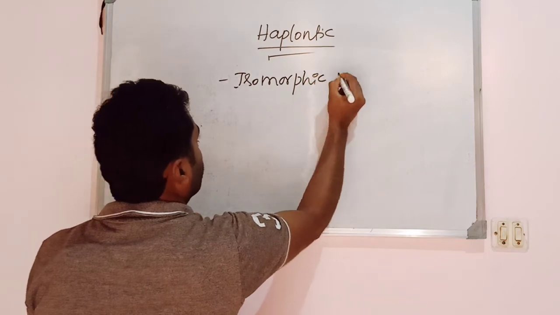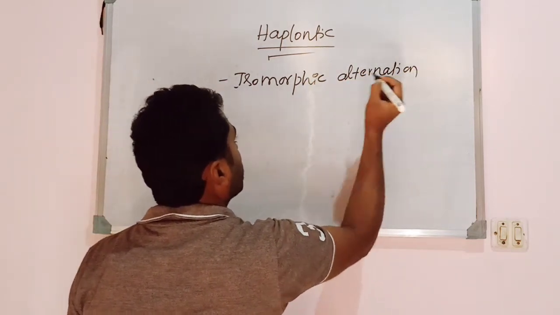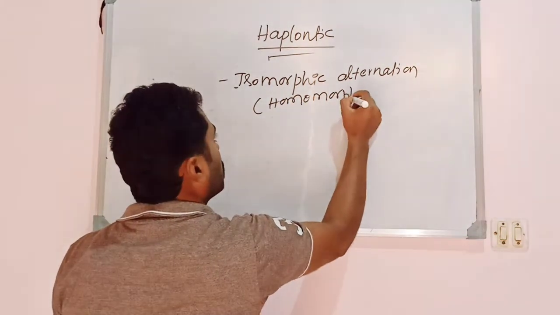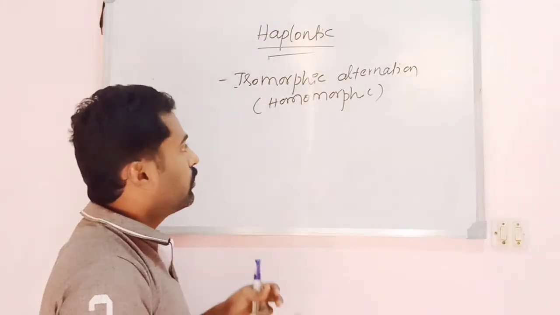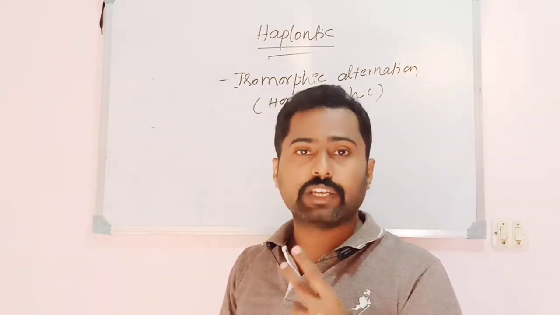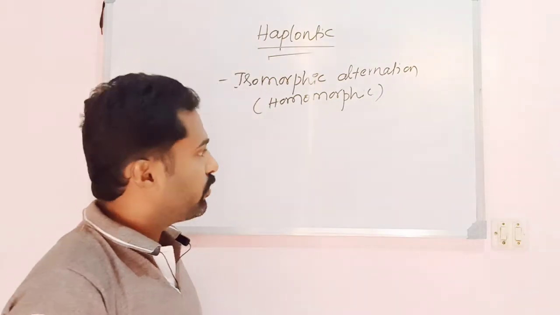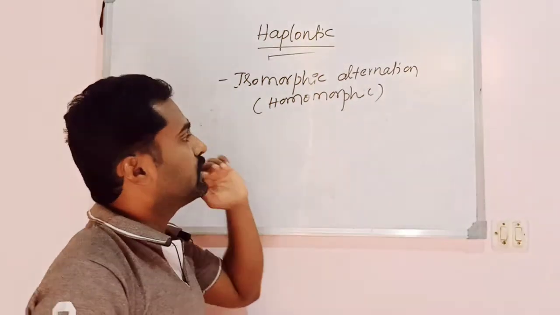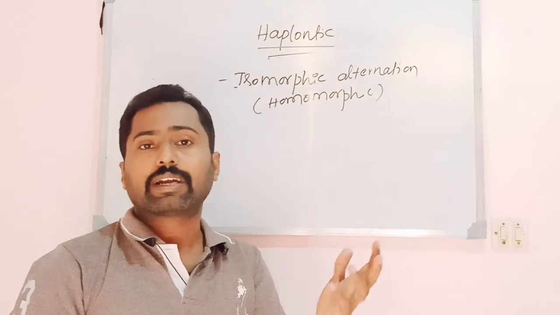Isomorphic or homomorphic alternation of generation. Homo means same, and iso also has the same meaning. It means that the sporophyte and the gametophyte, the two alternative forms in a life cycle, resemble each other morphologically. Such an alternation of generation is called isomorphic or homomorphic alternation of generation.